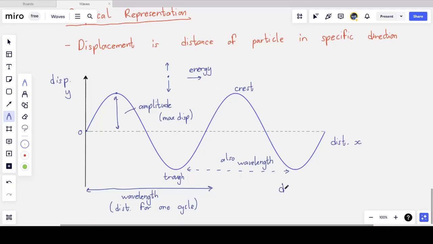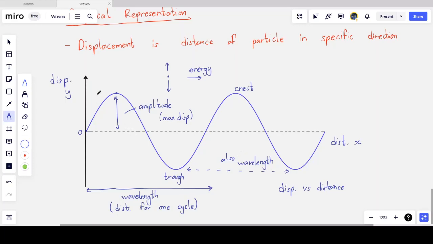And yeah, this is a graph of displacement versus distance. Okay, just be careful. This is not time on the x-axis. This is a graph of displacement versus distance. So y versus x. And so this is what my graph of displacement versus distance would look like, irrespective of whether this is a longitudinal wave or a transverse wave.